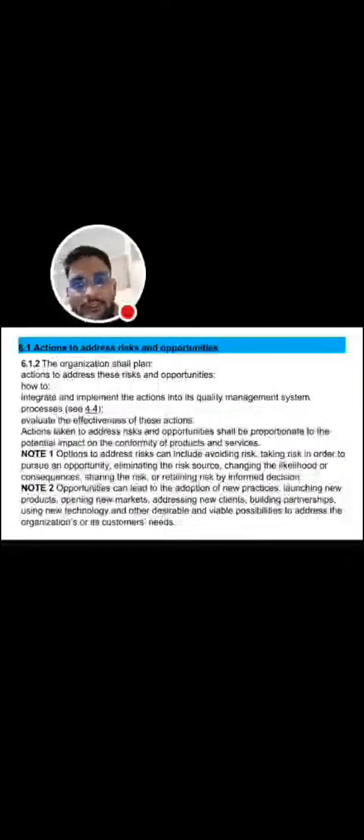Next, opportunities can lead to adoption of new practices and launching new products. How can we achieve the opportunities? By new practices, launching new products, opening new markets, addressing new clients, building partnerships, using new technologies, or other desirable and viable possibilities to address the organization's or its customers' needs.